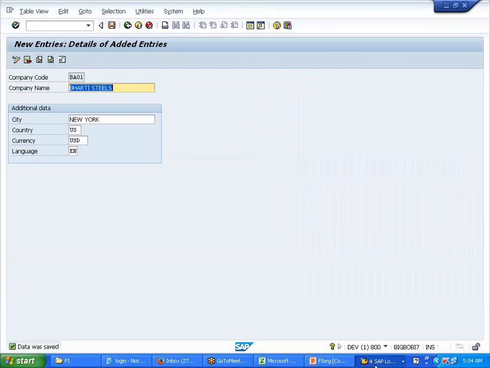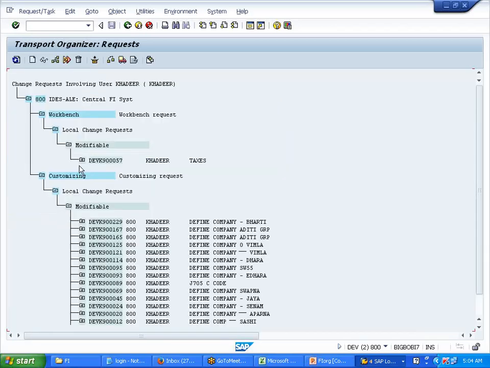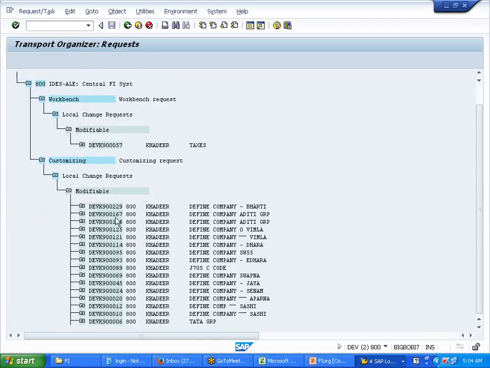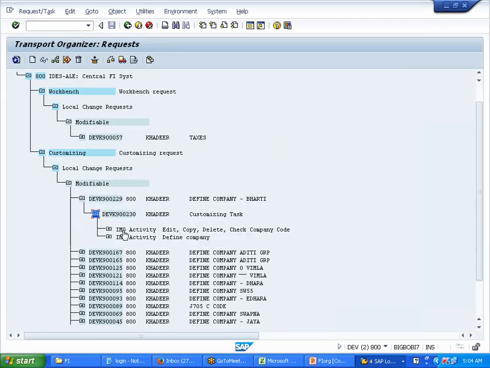Saved it. Now let us verify that. Right, Bharti? This is the one, right? See, opening up. Two done. One is company code, one is company. Two things defined now. Clear? So like this, it keeps on adding over here under the same thing. There will be no two subtasks.